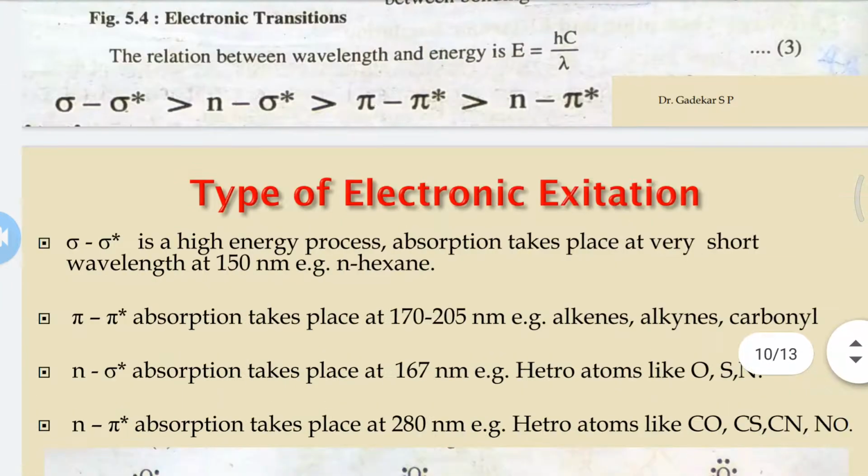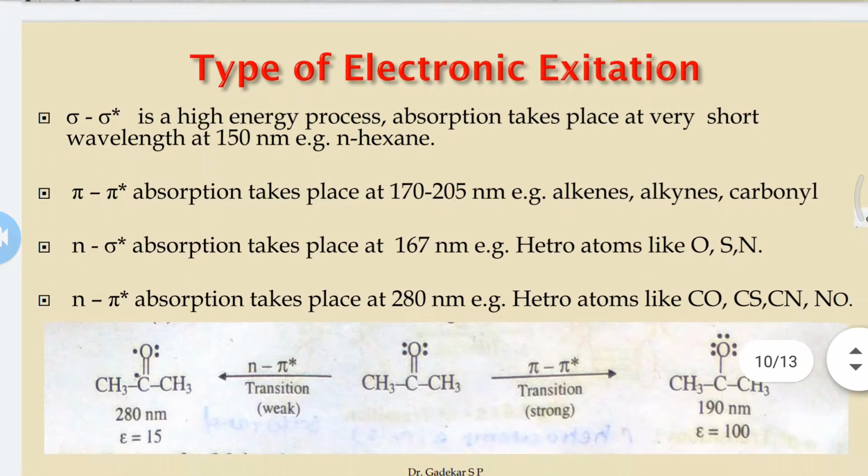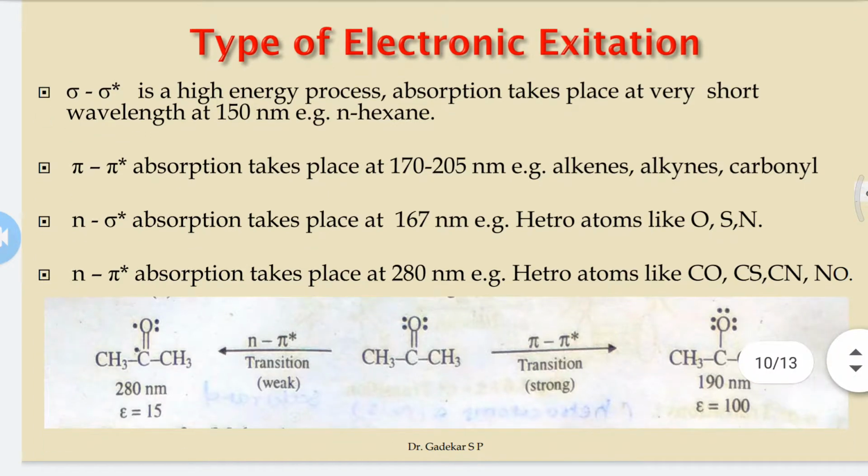Next is the type of electronic excitation. Sigma to sigma star is the highest energy process, and absorption takes place at very short wavelength.